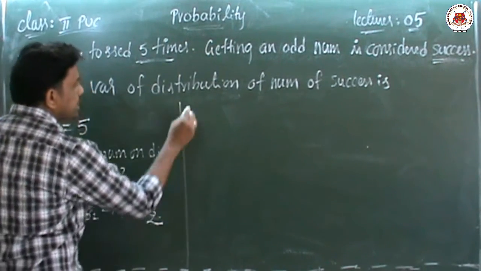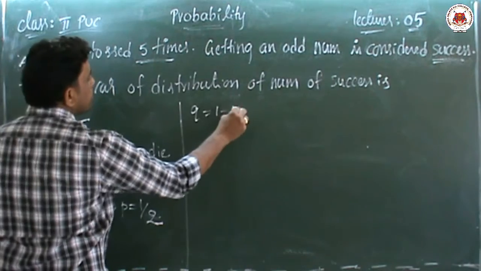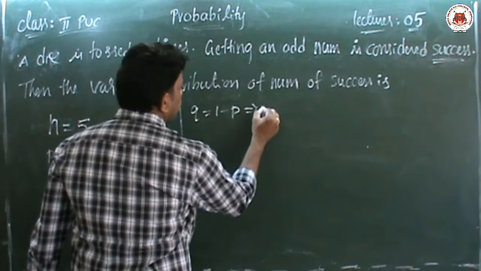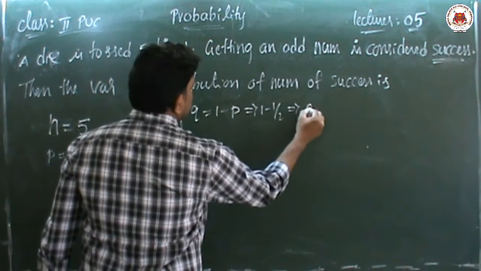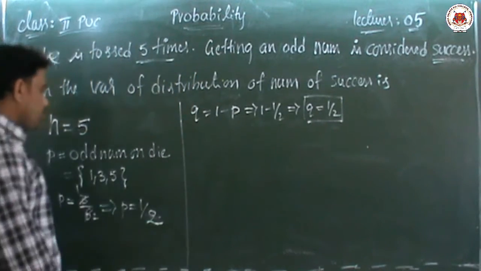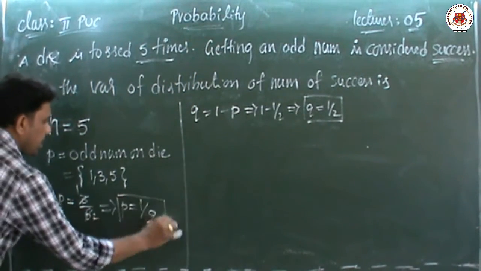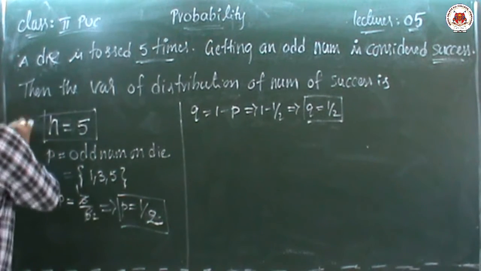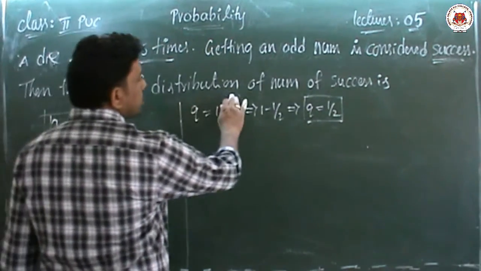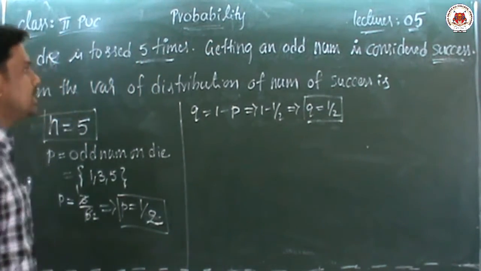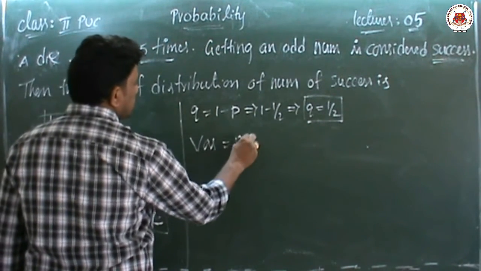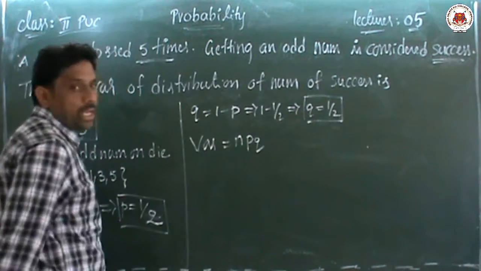From this, we can also find the q value. What is the formula? q is equal to 1 minus p. If you substitute 1 minus 1 by 2, q value is 1 by 2. Now you know the p value, you know the q value, and n value is already given. What is being asked? The variance of the distribution of number of success. So what is the variance formula? The variance formula is npq.